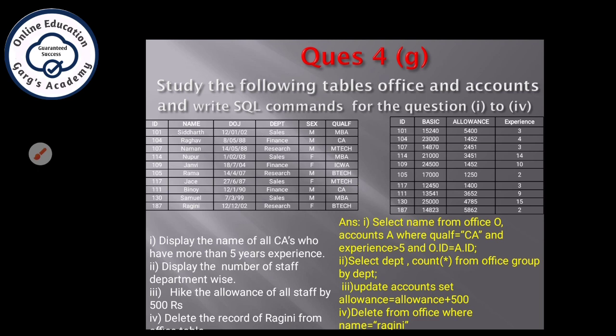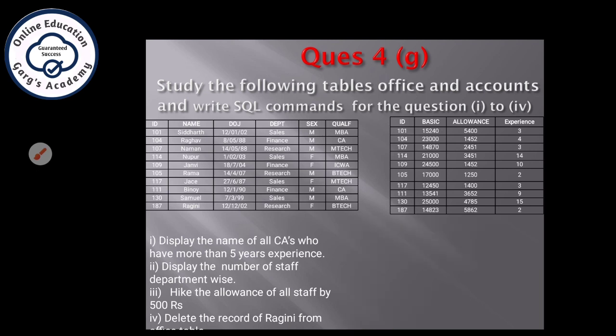Select name from office O, comma accounts A, where qualification is CA and experience greater than 5, and O.ID equal to A.ID. Here O is the alias name of office and A is the alias name of accounts.